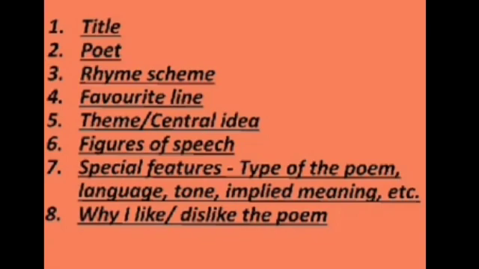The first point is title. Title means we have to write the name of the poem. Usually, children, the name of the poem is printed for you. The second point is name of the poet or poetess. The third point is rhyme scheme. Fourth point is favorite line. Fifth is theme or central idea. Sixth is figure of speech.